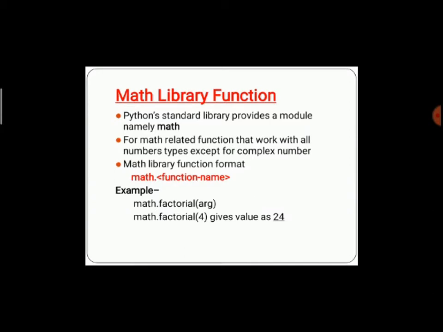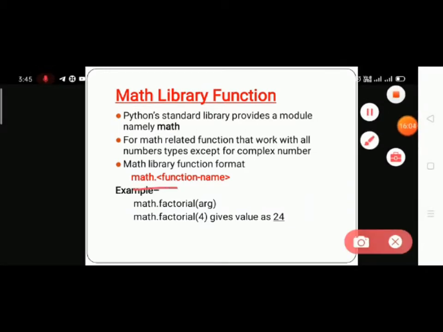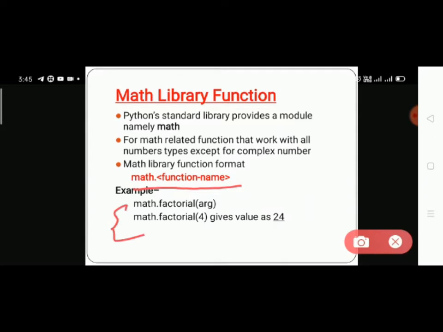Math library functions are mostly used for mathematical problems, and to implement them in a program we have to use the math module. Math dot function name, as shown in the example. For factorial values we use math dot factorial with an argument. So here math with the extension factorial passes the argument value. Math factorial 4 gives the value 24.